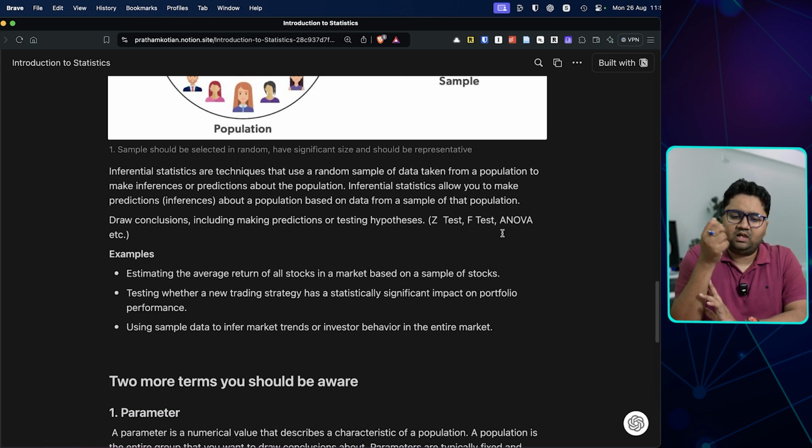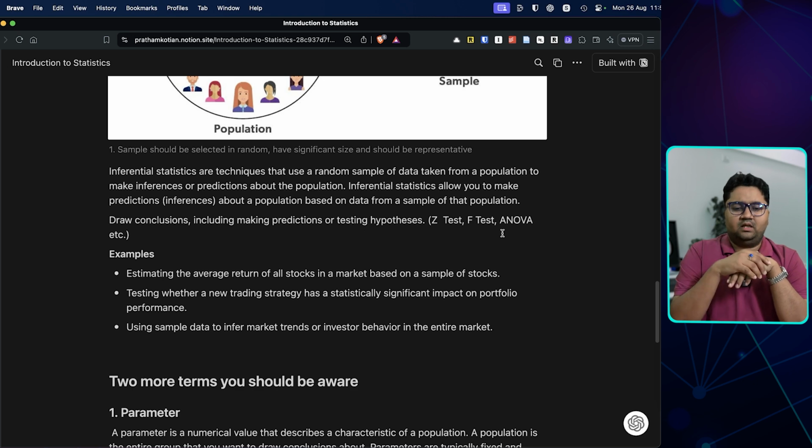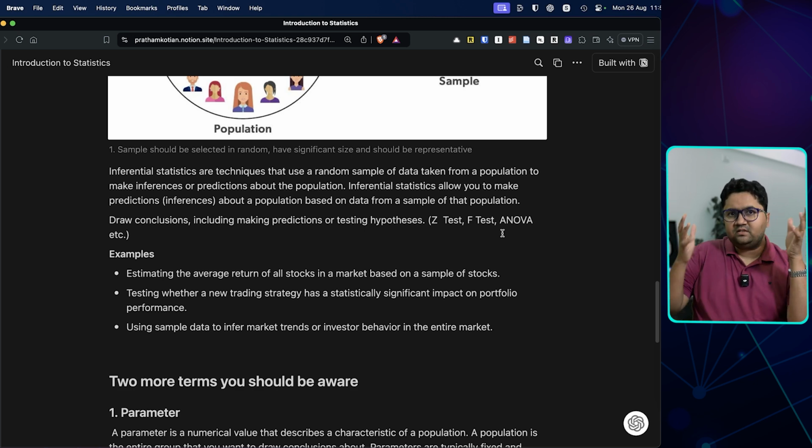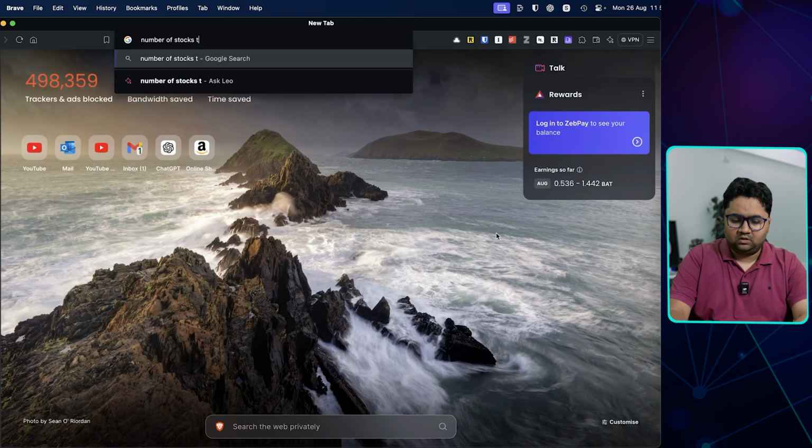So let's say again we are trying to estimate the average return of all stocks in a market based on sample stocks. तो इसका best example क्या है, right? We take Nifty 50 as an example. ठीक है, Nifty 50 है, but Nifty 50 is usually used as a proxy for the market. ऐसा नहीं है कि Nifty 50 is what is market, right? The market is huge. There are over, I don't know the total number, but I'm assuming 500, 700, 800, 1000 plus, 2000 plus, maybe number of stocks traded in NSE.